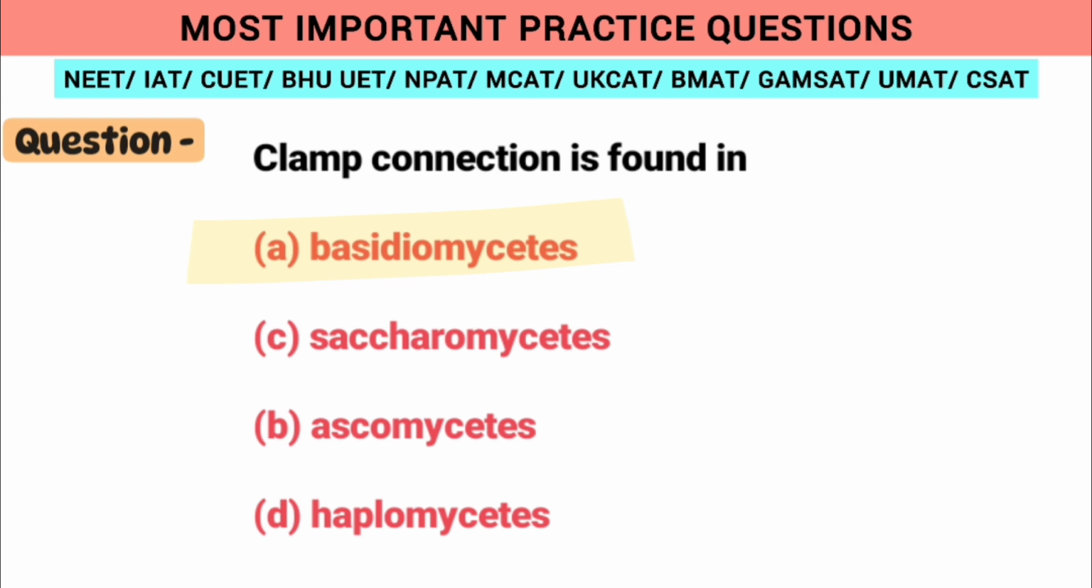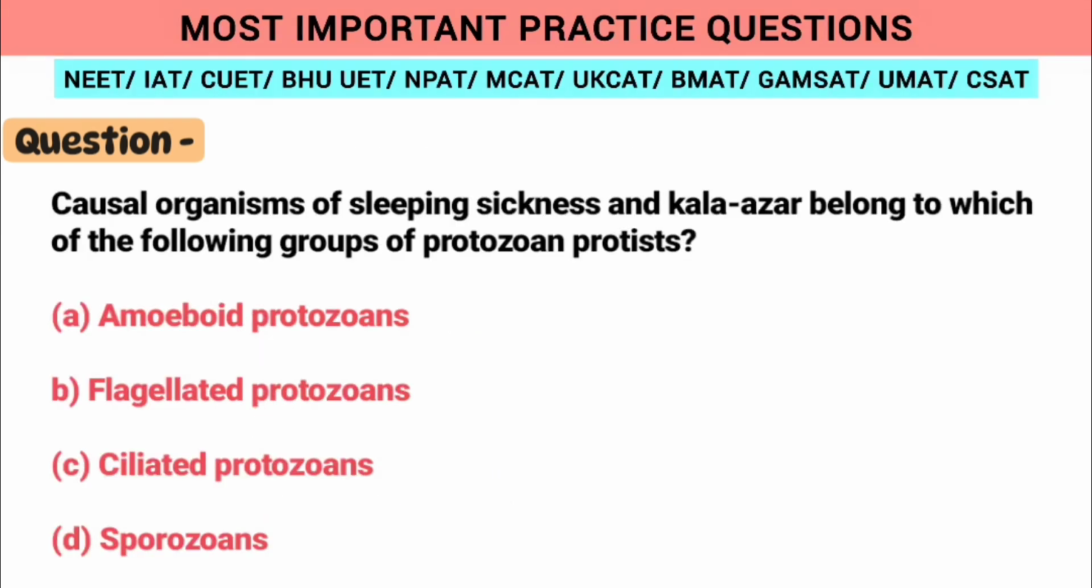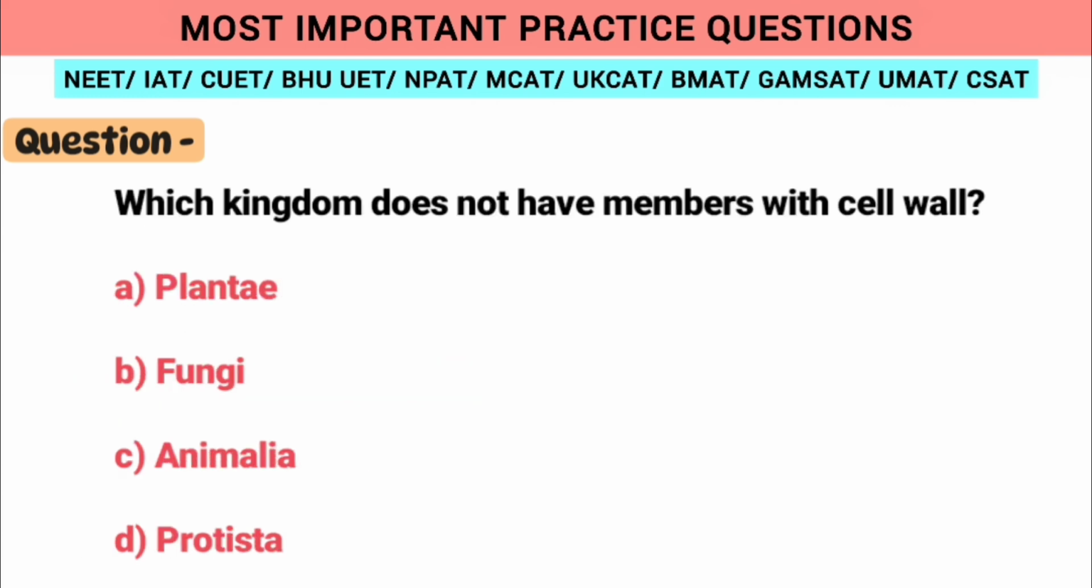Moving on to the next question, causal organisms of sleeping sickness and kala azar belong to which of the following groups of protozoan protists? So the answer is B, flagellated protozoans. Now the next question is which kingdom does not have members with cell walls? So the correct answer is Animalia because they simply have a cell membrane but no cell wall.